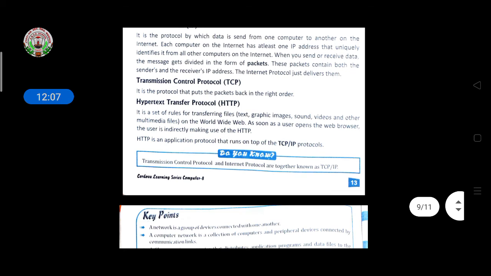Then transmission control protocol. It is the protocol that puts the packets back into the right order. If you are making the packets and then sending them, it will keep the packets according to the order, and it will send them one by one.